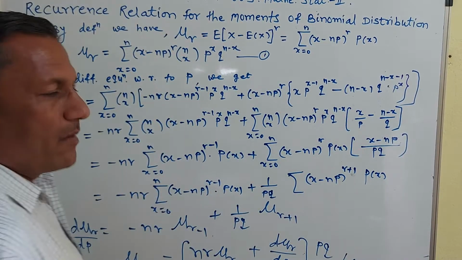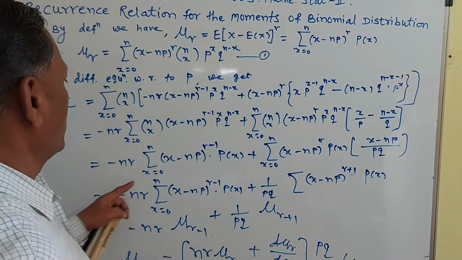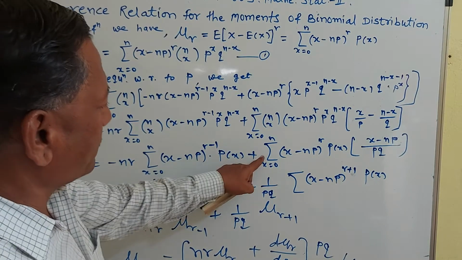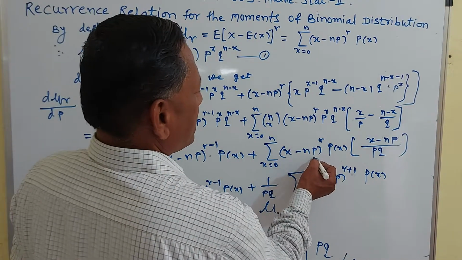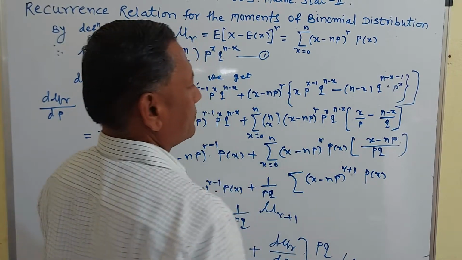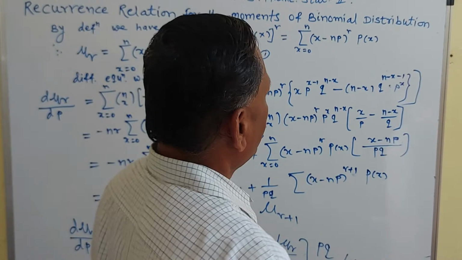This is the probability mass function of the binomial distribution, so it is p of x. So (x minus np) raised to r minus 1 into p of x, plus (x minus np) raised to r into p of x, where p of x is this. So you simplify this. The LCM is p into q.